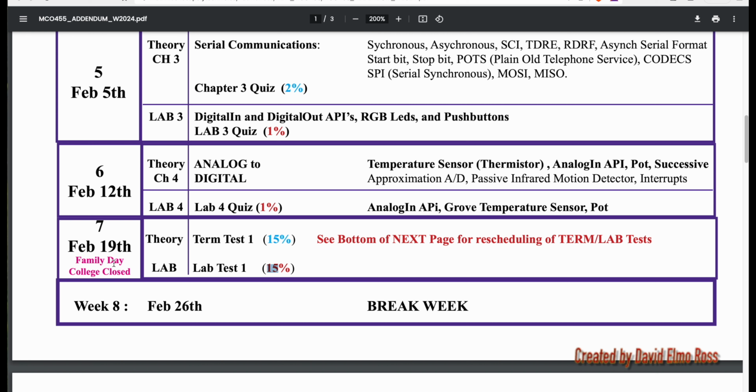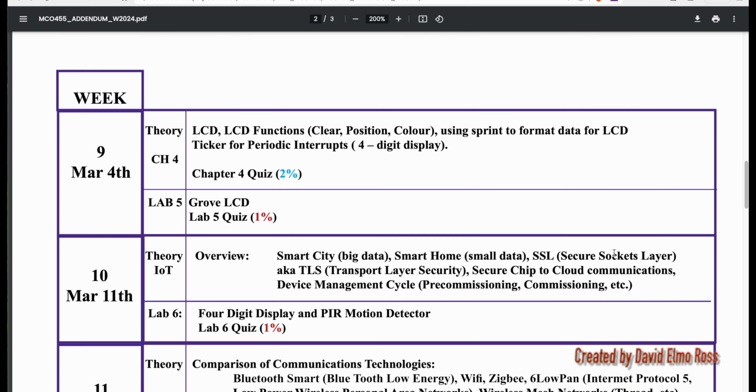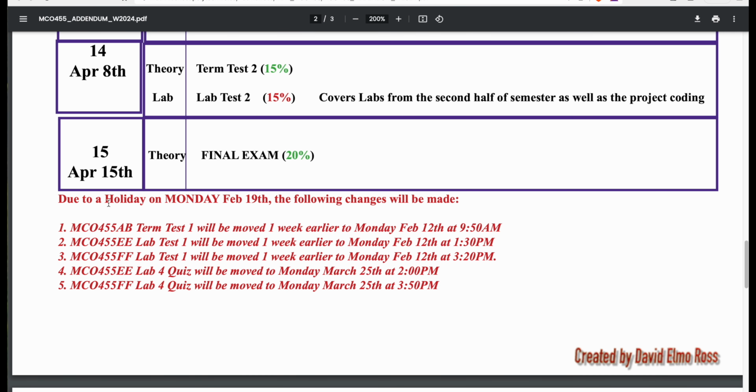For instance, for Family Day, the college is closed on February 19th, and it says see the bottom of the next page for rescheduling term and lab tests. So if we go down to the bottom of the second page, it says due to a holiday on Monday, February 19th, the following changes will be made, and it shows when term tests, lab tests, and so forth are going to be rescheduled because of that particular holiday.